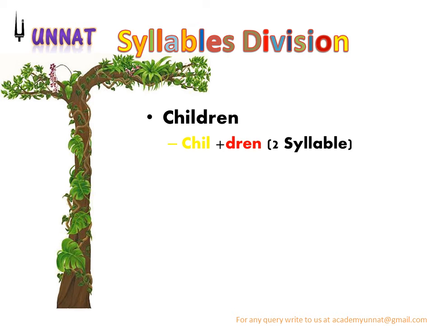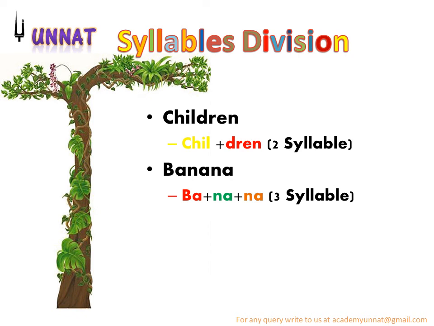So how do you break them? Let's take one example. Children, CHIL, right? So I is a vowel and DREN में E is a vowel, right? So there are two syllables in the word children. Next is banana. Banana has three syllables, BA, NA and NA, because there are three vowels.